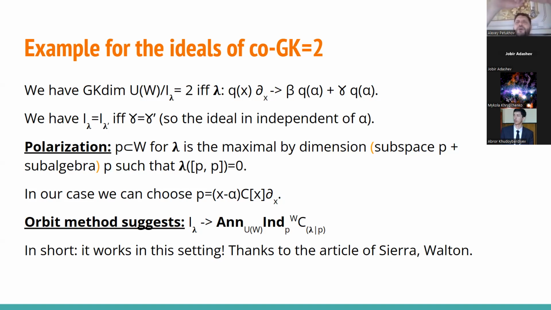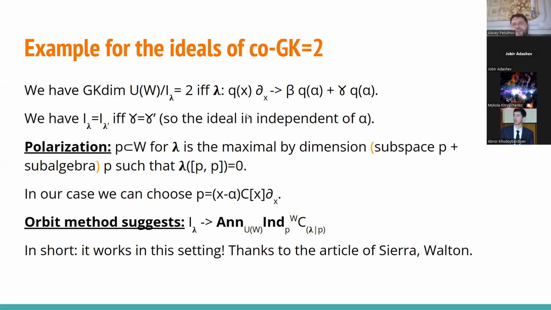We pick some point alpha on the circle, and then we evaluate the derivative of the polynomial corresponding to our vector field at this point alpha, and then we should pick some constant beta and add the value of the respective polynomial at this point alpha.